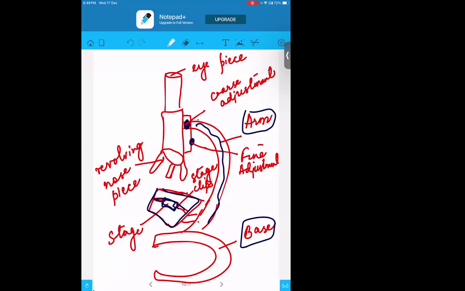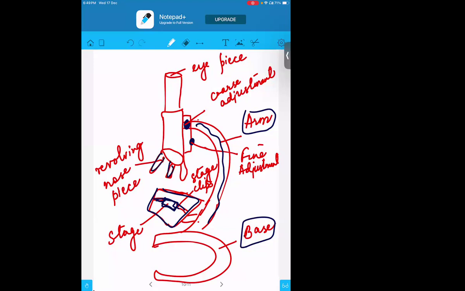Now, the slide does not have legs. Moving means, now I am asking Priyamvrada, you come and see the slide. She will be coming and seeing. By chance, she'll touch the microscope, and if she touches the microscope on the stage, the slide can get disturbed. Now then I ask Yashoda, you go and see. Again the same problem happened. Yashoda also has touched the microscope, and because of that, the slide has moved. Like this, every child will be coming one by one and seeing that particular organism or cell. So it might disturb the quality of the slide, or the slide might get moved. So because of that, we will be using the clips to hold its position.